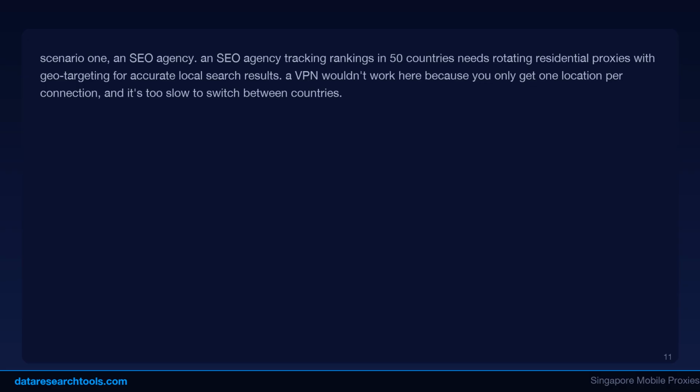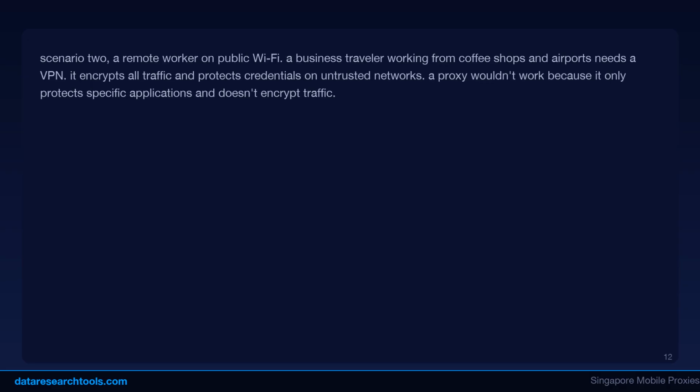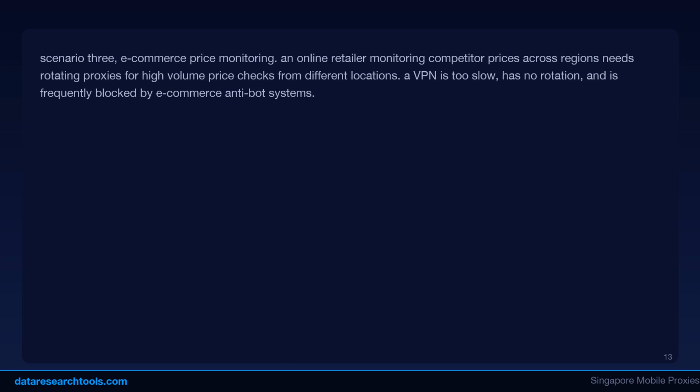Mistake 4 is choosing based on price alone. Free proxies and the cheapest VPNs often monetize through data logging, ad injection, or worse. A quality VPN at $3 to $12 a month or a proper proxy service provides far better security, speed, and reliability than free alternatives. Mistake 5 is using one solution for everything. The most effective approach combines both tools. A VPN always on for general browsing privacy, proxies for business operations like scraping, monitoring, and multi-accounting, and Tor for maximum anonymity when needed. Let me walk you through some real-world scenarios to make this concrete.